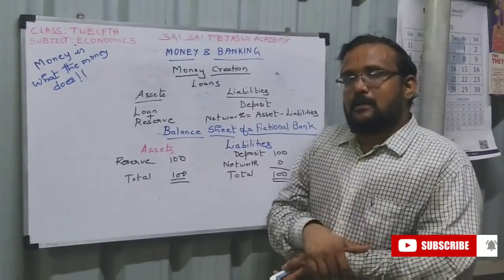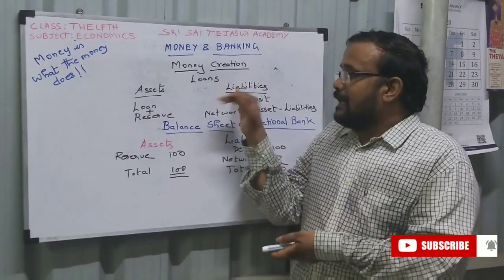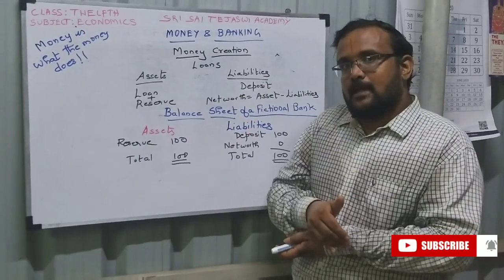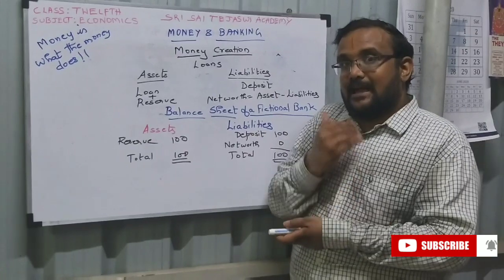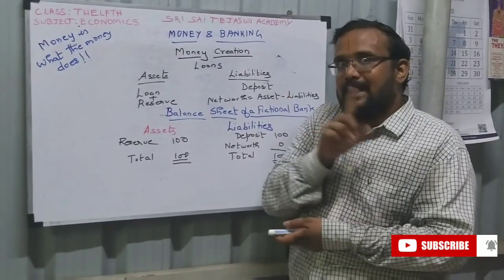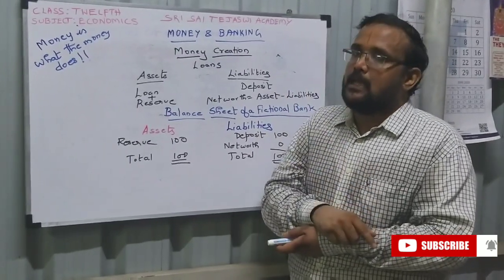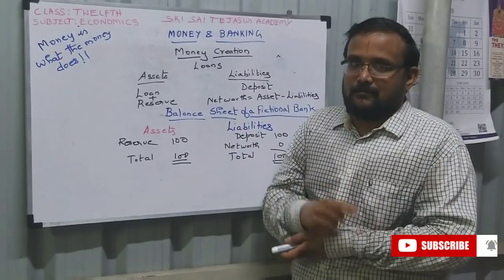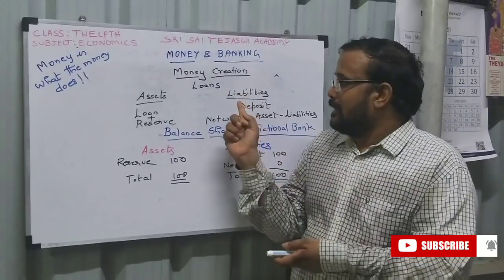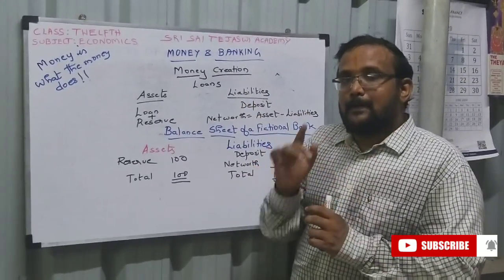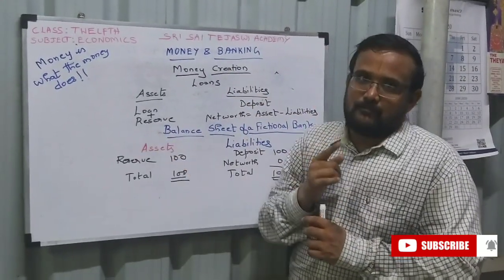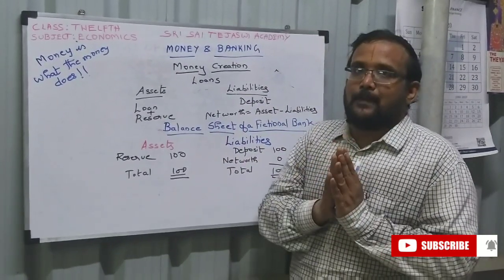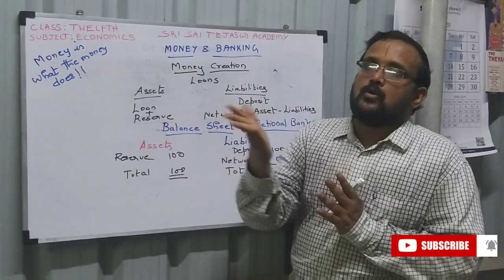What is liability? Liability is that the bank accepts deposits from customers. That is a liability because that money is not the bank's money, that is that person's money. The bank has to return it to the person. So it is with the bank, no doubt, but the bank is liable. The bank is liable to pay 10,000 rupees, for example, to the customer.